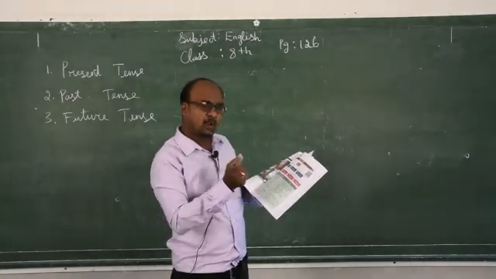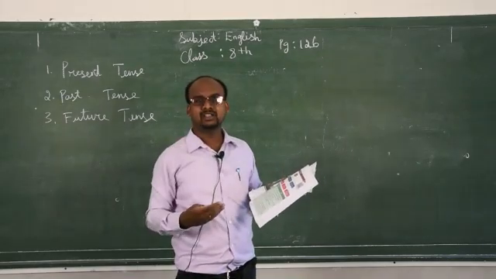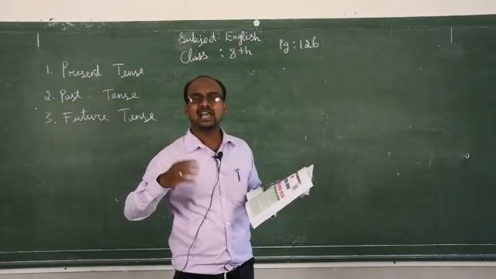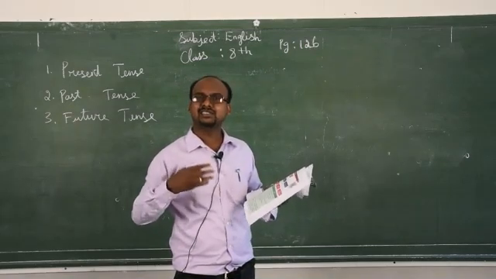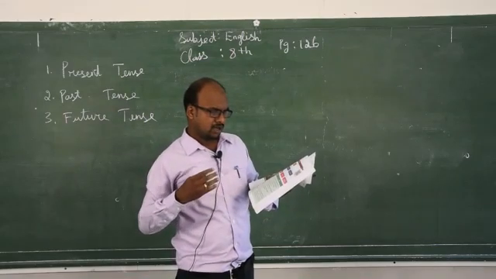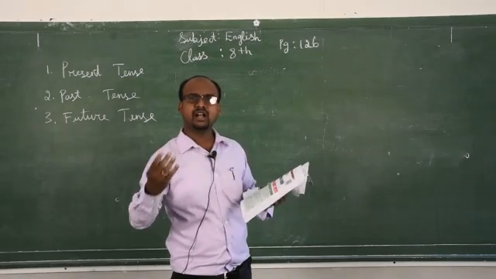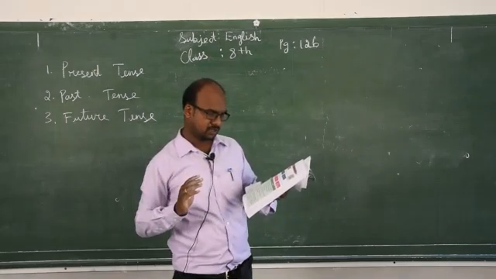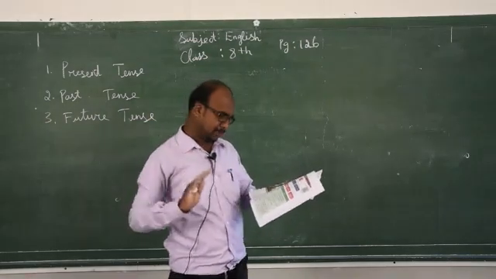What is the usage of simple present tense? Something happens repeatedly. The sun rises in the east. That happens repeatedly. I take a bath every day. This action happens repeatedly. One action follows another; that is also simple present tense. Future meaning, like timetables and programs, also comes in the simple present tense.